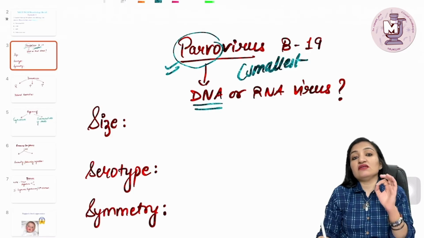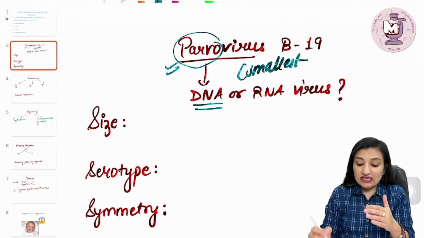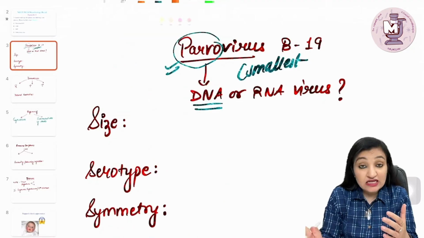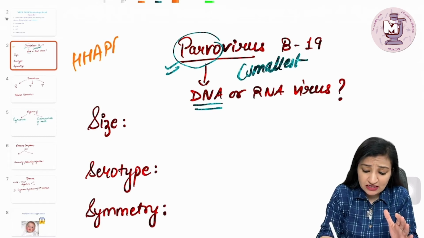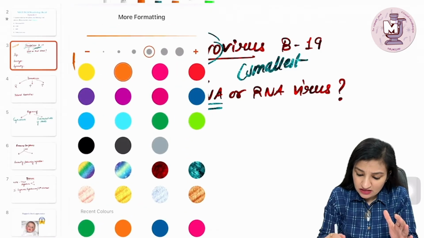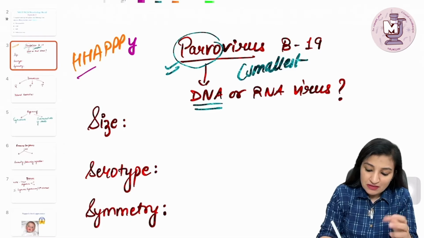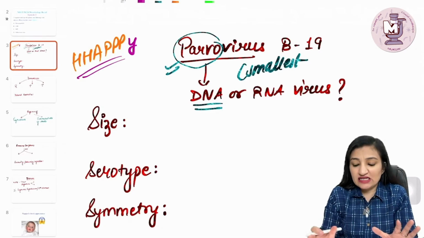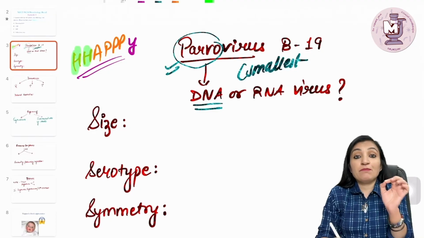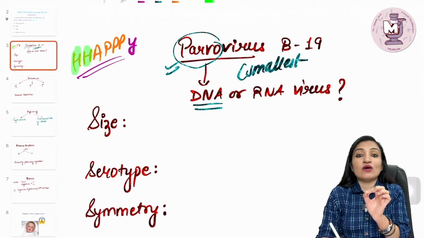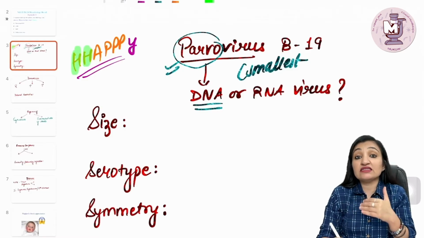If you just remember the names of the medically significant DNA viruses, by default, the remaining viruses become RNA viruses. Now, what are these DNA viruses? They can be remembered by the simple mnemonic HHAPPY, and that makes all of us pretty happy because just by remembering these minimal names, we are going to remember that all of these are DNA viruses. The first H stands for the herpes viruses. The second H stands for hepadnavirus, that is the hepatitis causing DNA virus, the hepatitis B virus. The rest of the hepatitis viruses are RNA viruses. This itself is an MCQ.